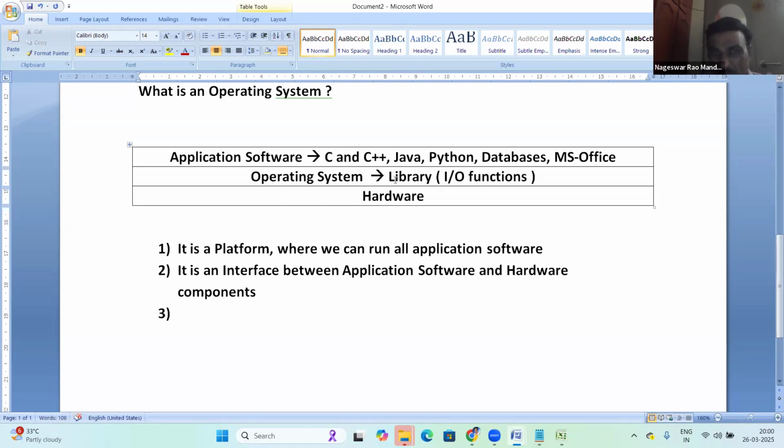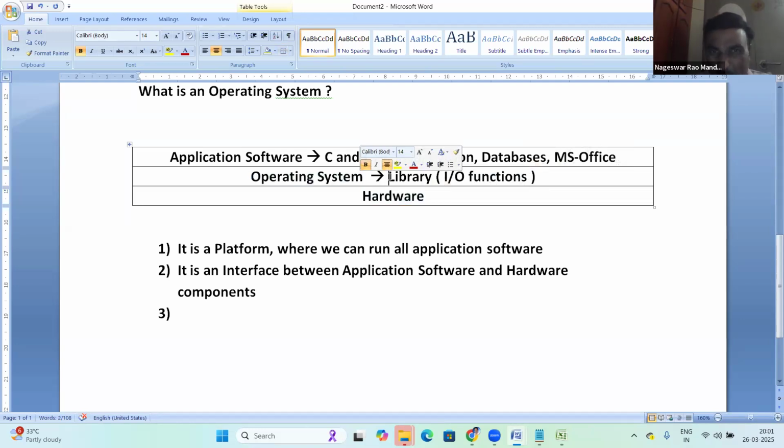Every OS has its own library: Windows has its own library, Linux has its own library, Unix has its own library. That library contains input and output functions to perform I/O operations between application software and hardware components.